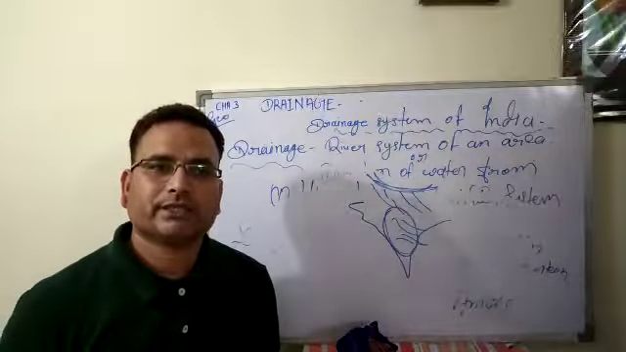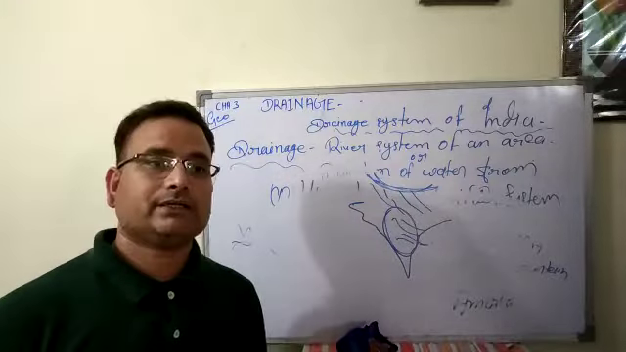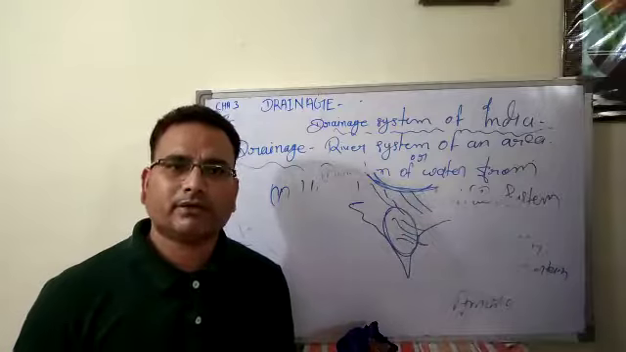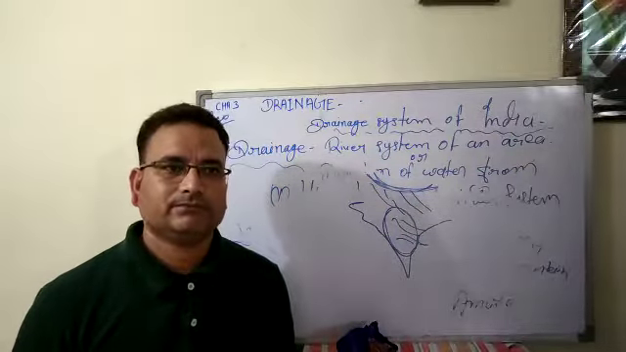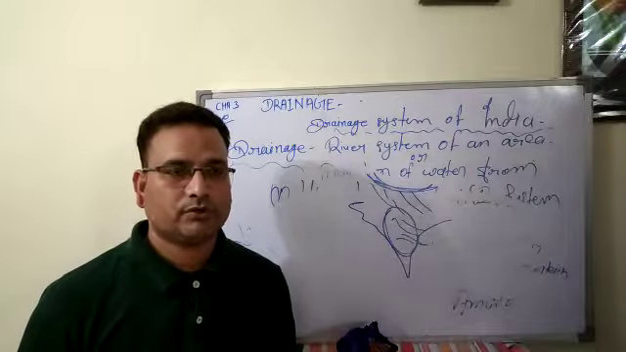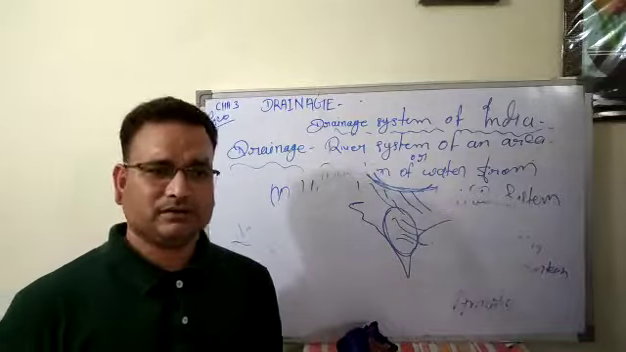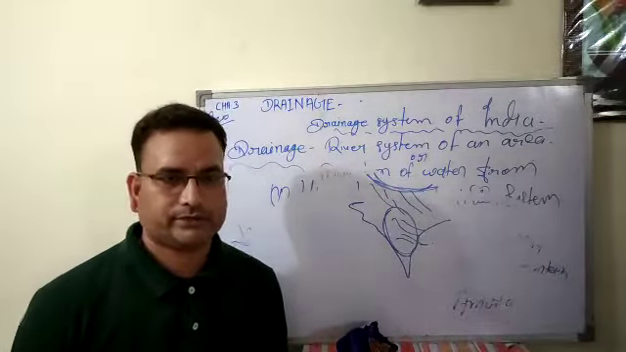So in this chapter you will find some differences also. What is the difference between Himalayan rivers and peninsular rivers? Himalayan rivers have water throughout the year. Peninsular rivers don't have water throughout the year. Okay, this is a very simple difference between Himalayan rivers and peninsular rivers.